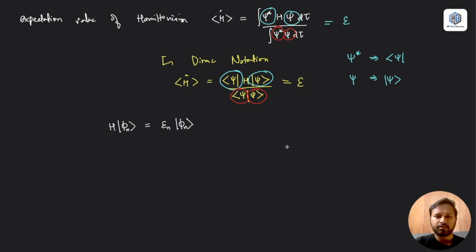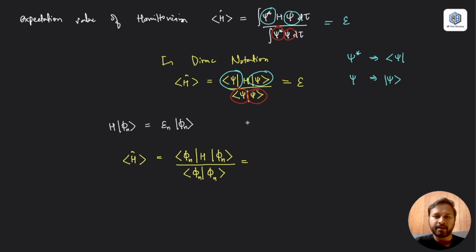Now the expectation value of the Hamiltonian with respect to phi n can be written as bra phi n, H, ket phi n, and in the denominator bra phi n, ket phi n, and this should be equal to the energy corresponding to it.